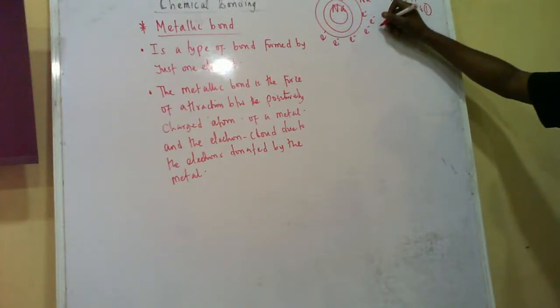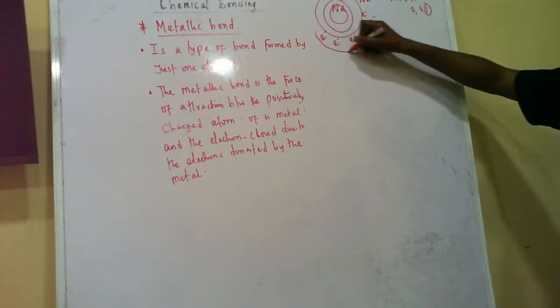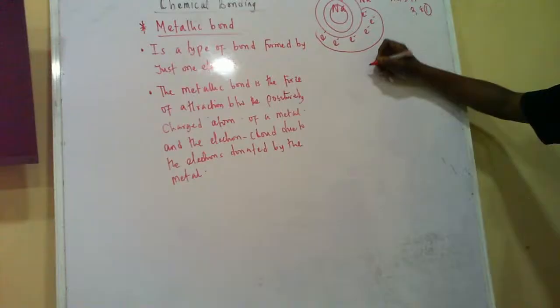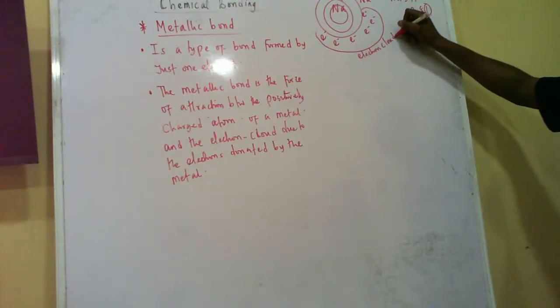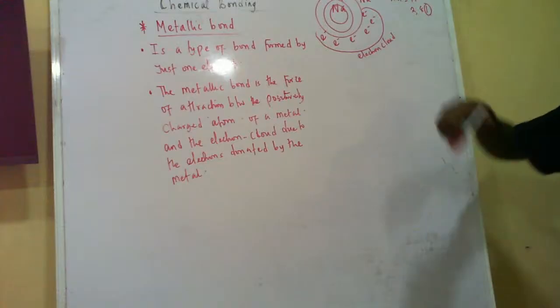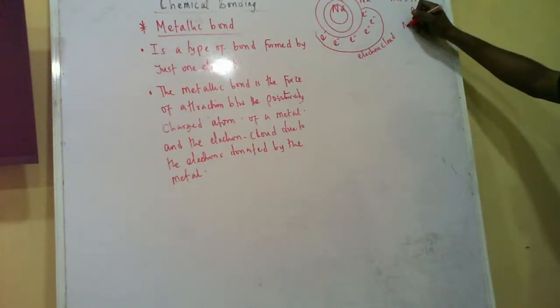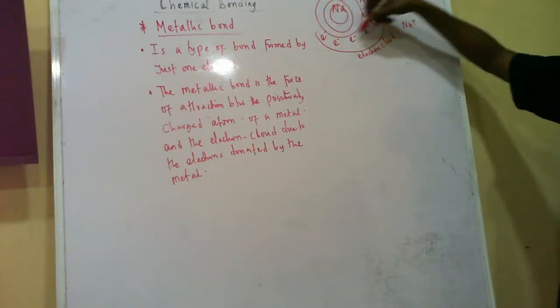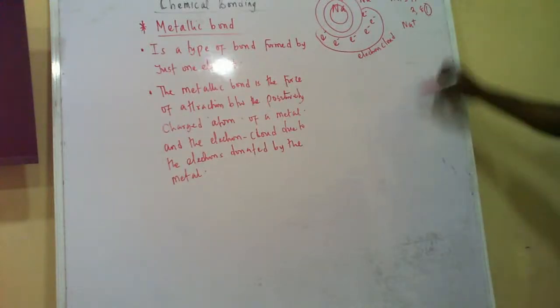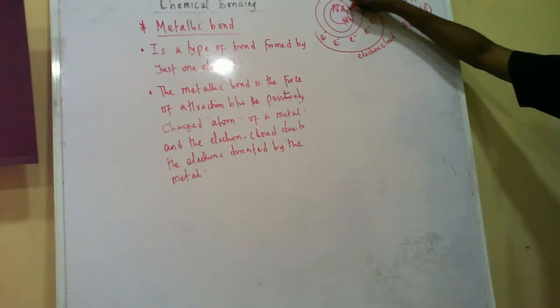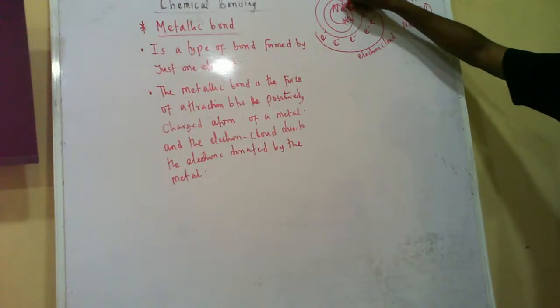These electrons will now gather together to form what we call the electron cloud. This is called the electron cloud. The electron cloud will now surround the sodium. Remember that the sodium will give out one electron to become Na plus. So the surface of the atom is now positively charged. Why? Because the atoms inside sodium are giving out electrons, so they are positively charged.